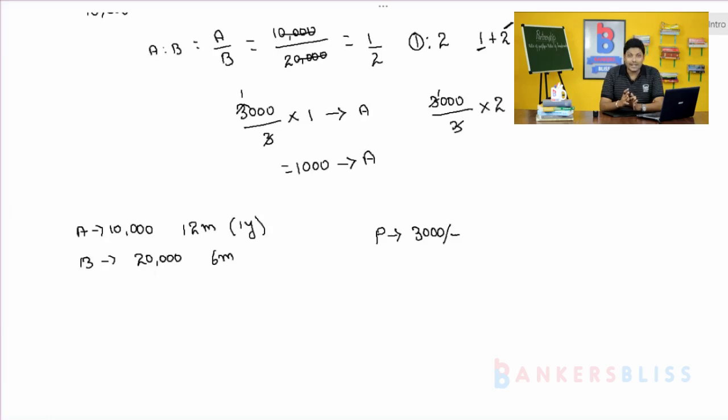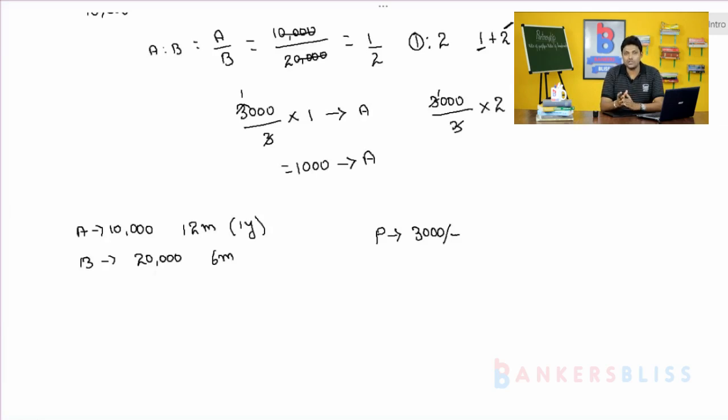So, here time periods are different. In the previous problem, time period was same, so we didn't consider the time period, only we considered the investment and calculated the ratio of their investments. Based on that ratio, we calculated the profit. But here time period is different, so the easy thing is you multiply the time period to their investment. This is the shortcut method.